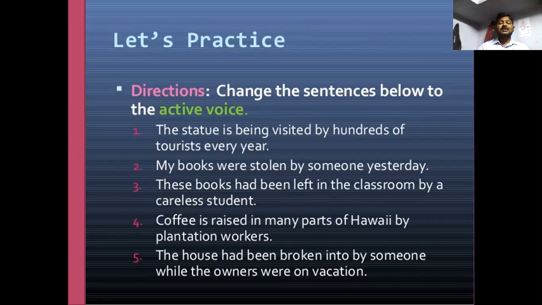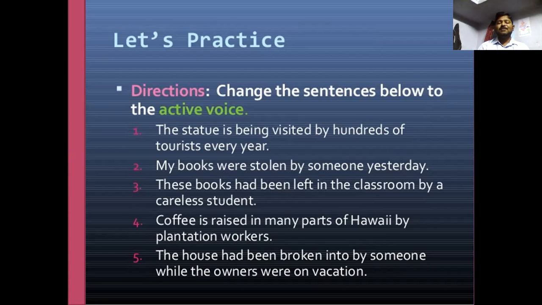Change the sentences below into the active voice. The statue is being visited by hundreds of tourists every year. Hundreds of tourists visit the statue every year. My book was stolen by someone yesterday. Someone stole my book yesterday. These books had been left in the classroom by a careless student. A careless student had left the books in the classroom.